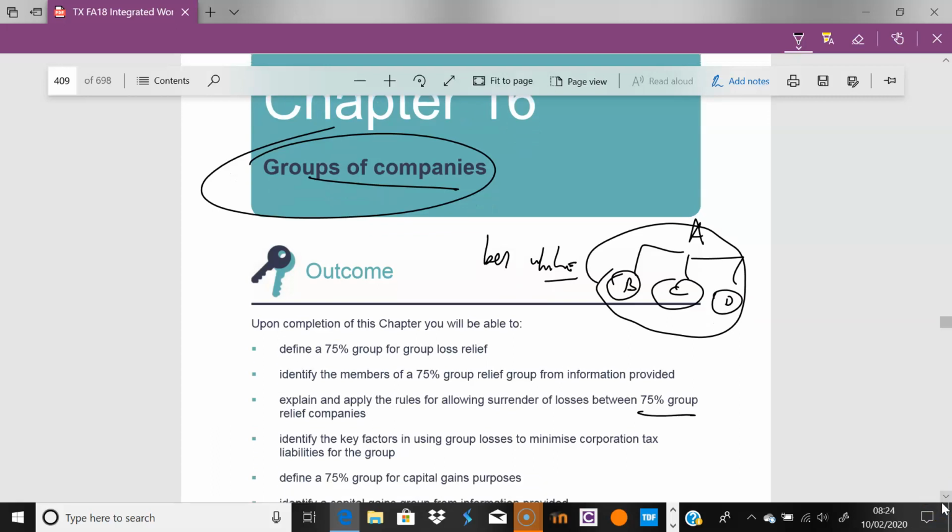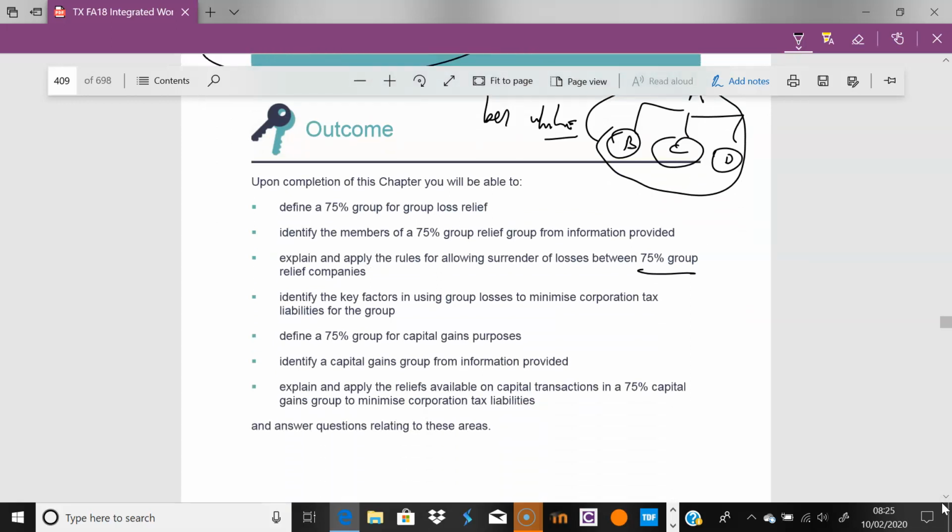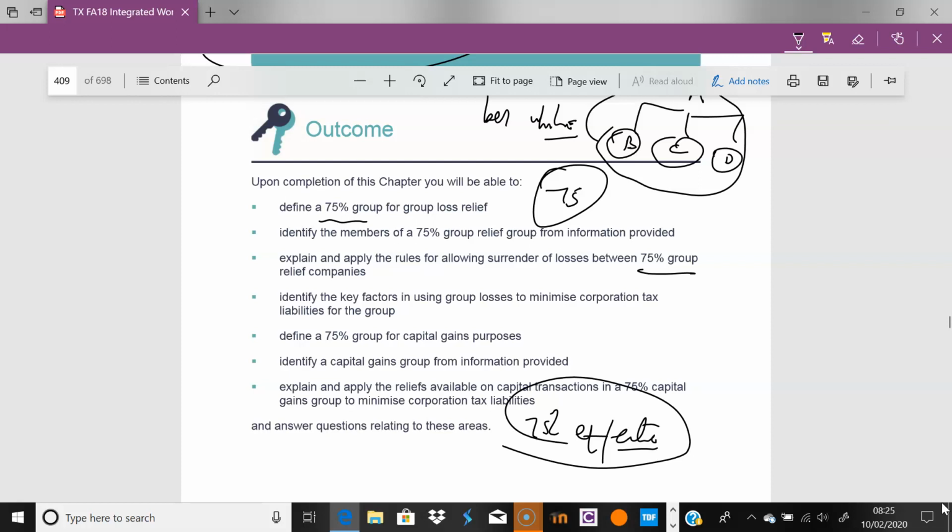When we come to corporate reporting, we'll see what control really means. But for tax purposes, the fundamental rule is that we're in the realms of the 75%. You must have a 75% interest. Just jumping to the key point, the parent must have a 75% effective interest in a subsidiary. Whether it's a subsidiary or a sub-subsidiary, there must be 75% effective interest for it to be part of that particular group with the parent.